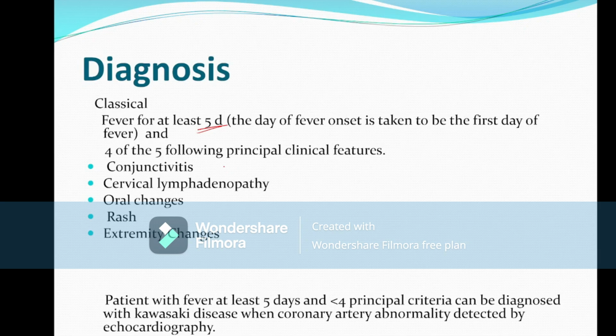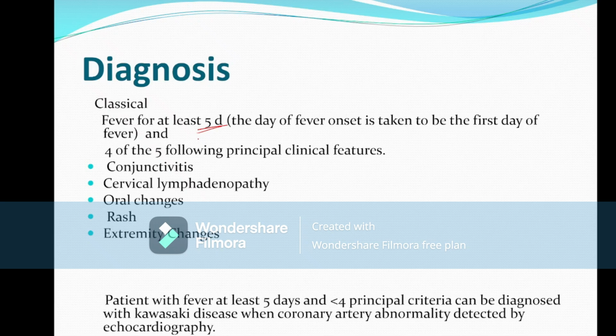That means non-purulent bilateral conjunctivitis with limbal sparing, or cervical lymphadenopathy, or oral changes, that is cracked lips, strawberry tongue, rash, that is macular rash, and extremity changes, that means palmar plantar erythema with swelling of the hands and feet. So if 4 of the 5 clinical features along with the fever are present, then the child is suffering from typical Kawasaki disease.